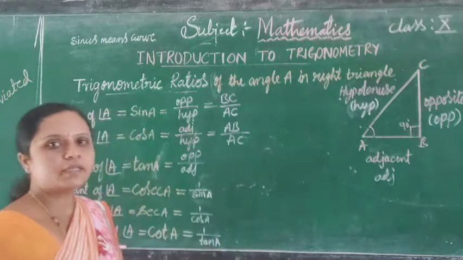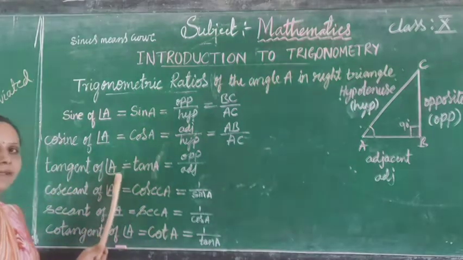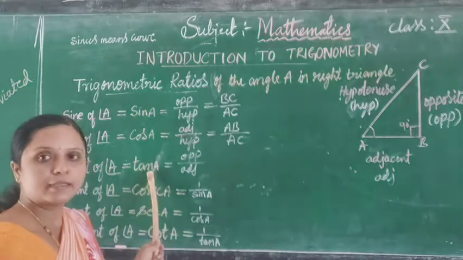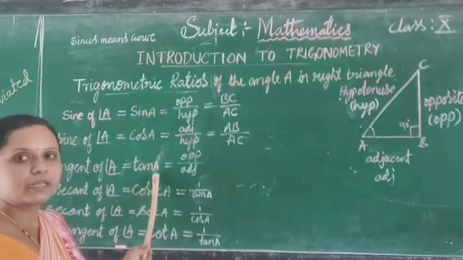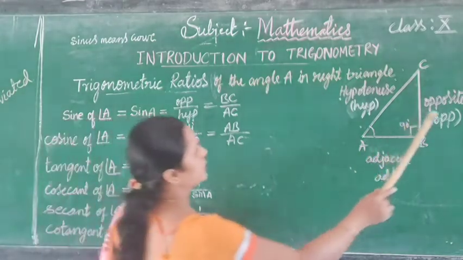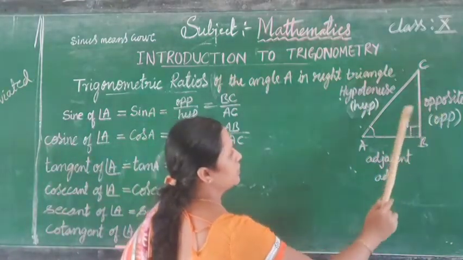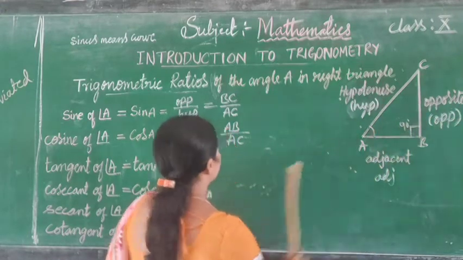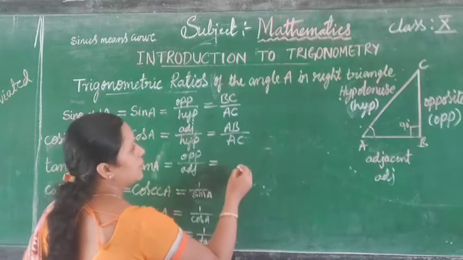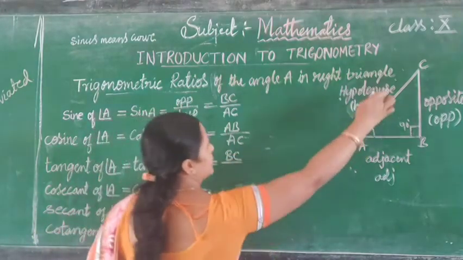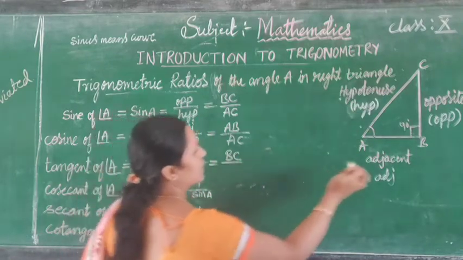The third one is tangent of angle A. In abbreviated form we read it as tan A. So that is opposite divided by adjacent. You can see this one. Tan A equals opposite divided by adjacent. That is BC divided by AB.